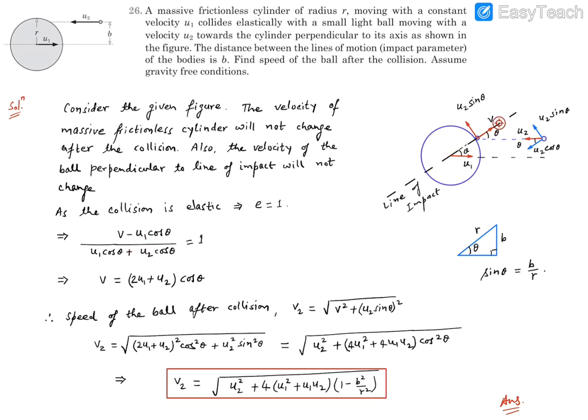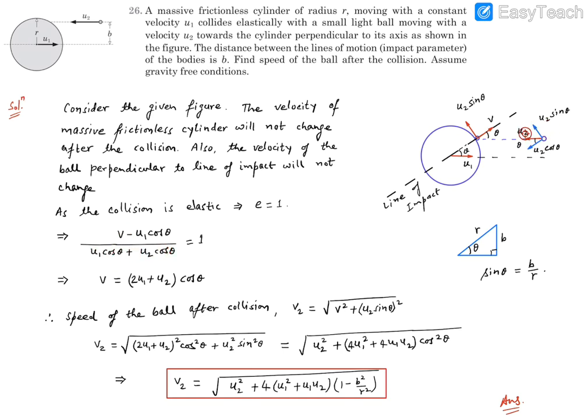Now coefficient of restitution is velocity of separation divided by velocity of approach. So velocity of separation along the line of impact: this velocity v is of the ball, and then the u1 cos theta component will come along the line of impact. So it will be v forward in this direction and u1 cos theta along the same direction. So velocity of separation will become v minus u1 cos theta, divided by velocity of approach.